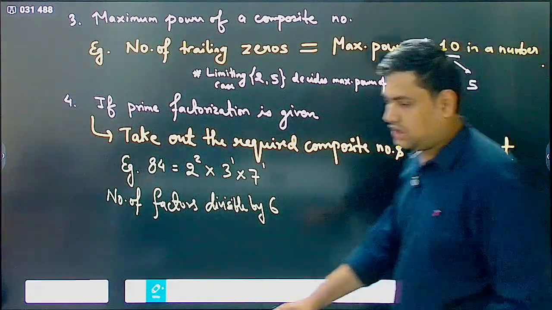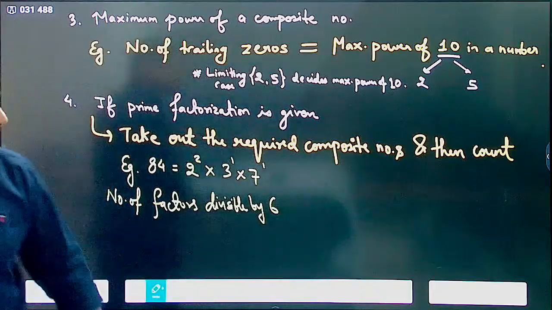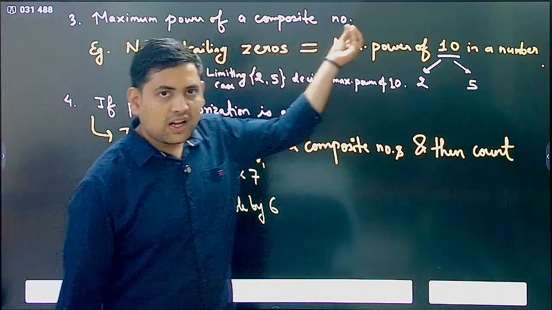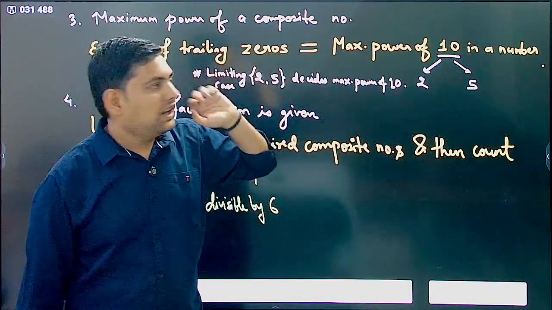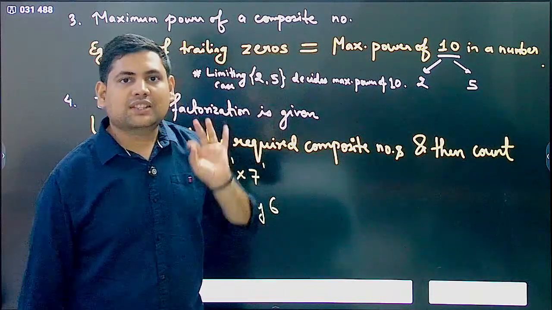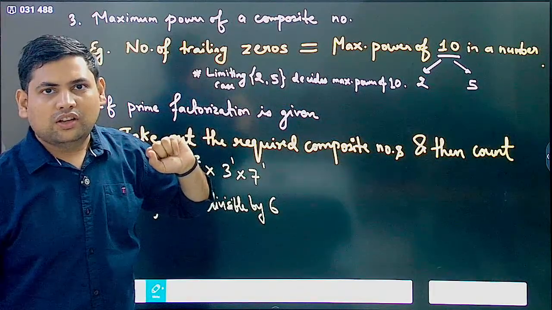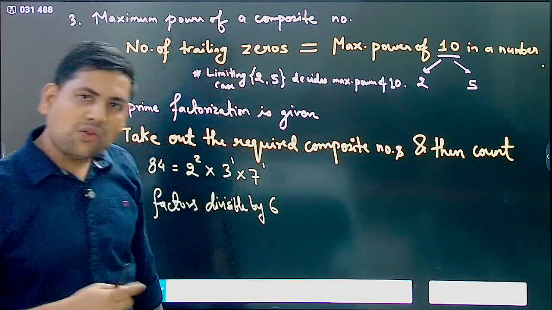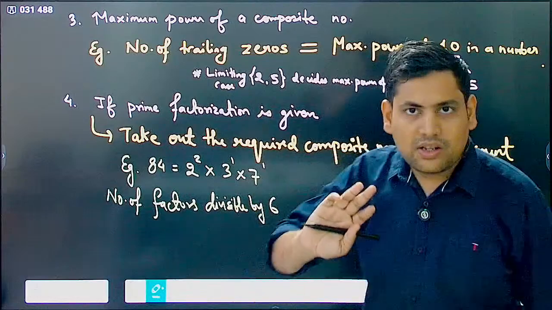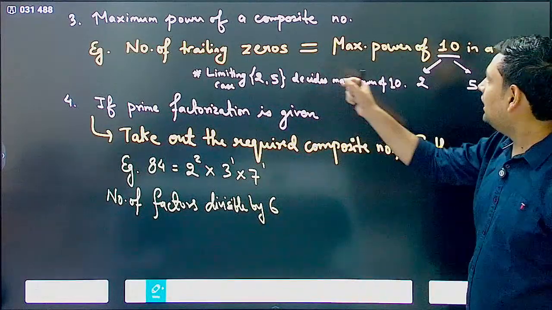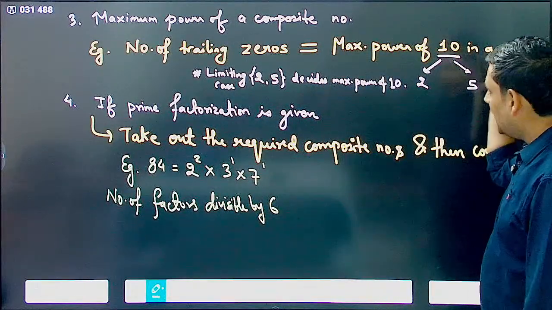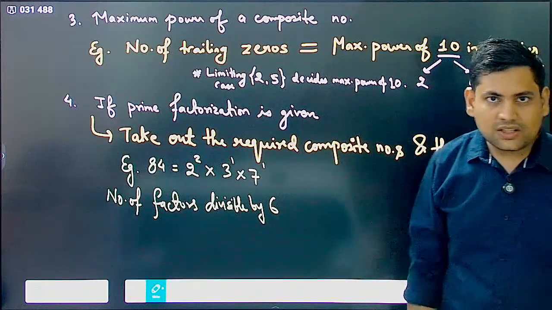Now let's see this. This is maximum power of a composite number. One very specific example of this is actually calculating number of trailing zeros. Now number of trailing zeros, how you get zeros at the end? Basically whatever is the maximum power of 10 in a number, that is the number of trailing zeros, correct.